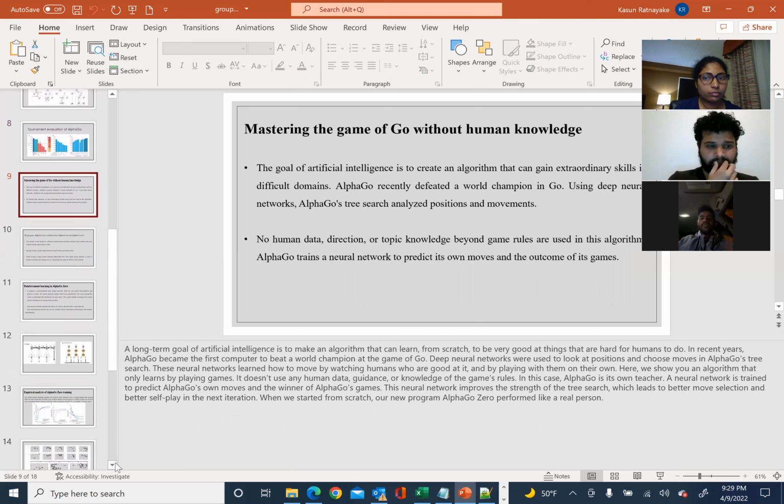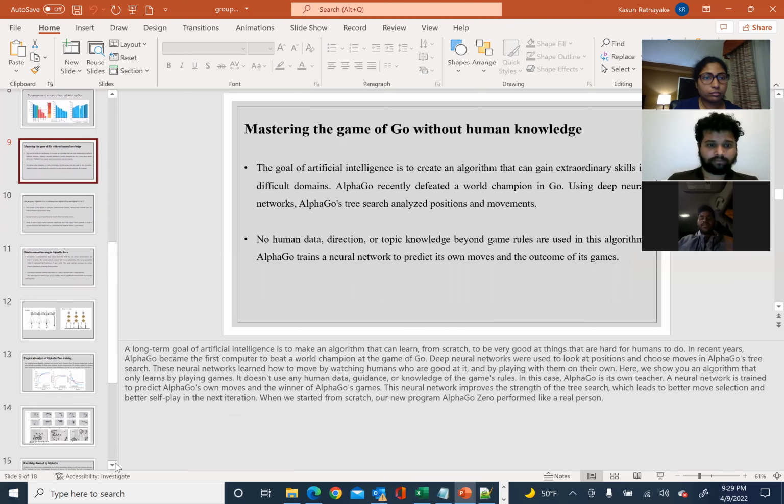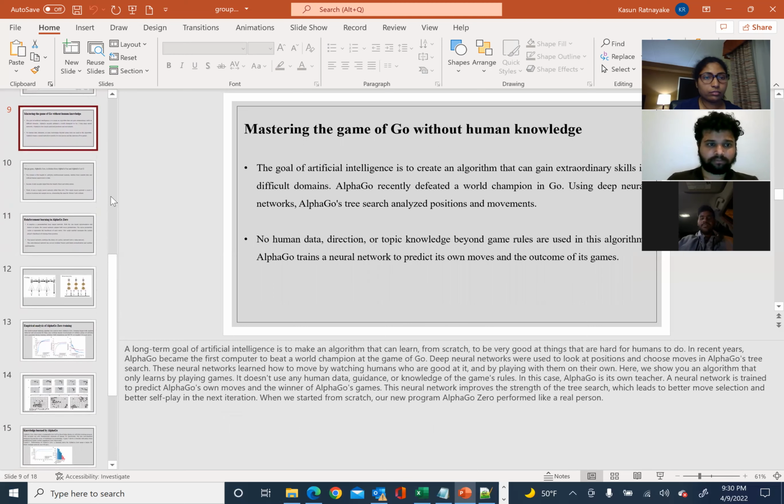Now I'm going to discuss mastering the game of Go without human knowledge. A long-term goal of artificial intelligence is to make an algorithm that can learn from scratch to be very good at things that are hard for humans to do. In recent years, AlphaGo became the first computer to beat a world champion at the game of Go.